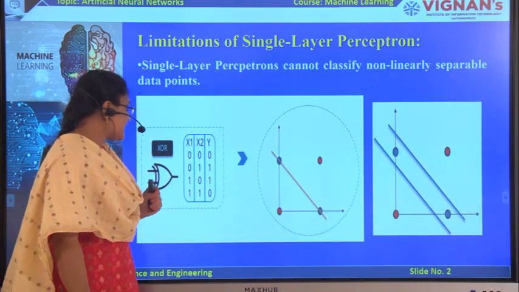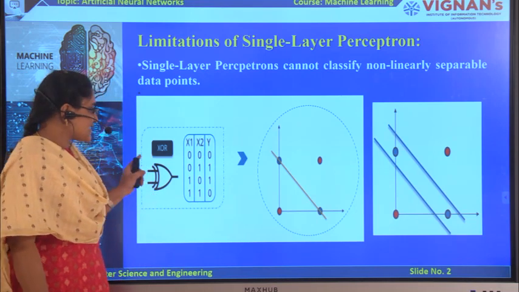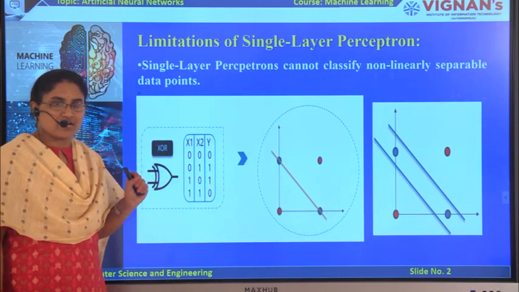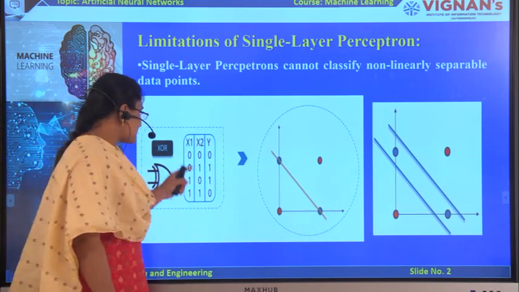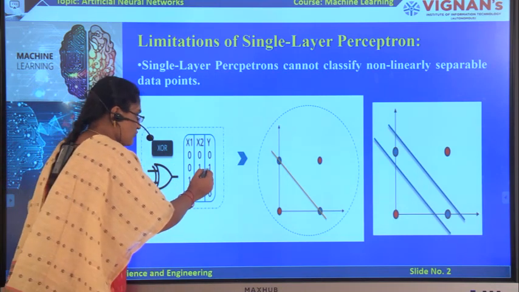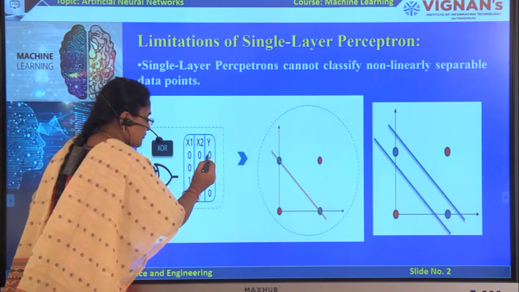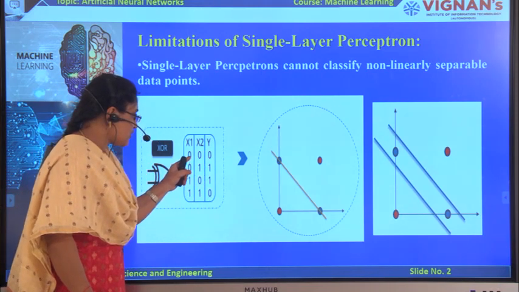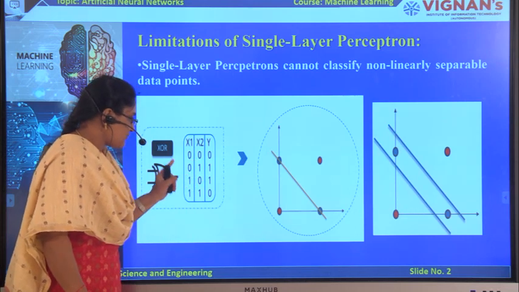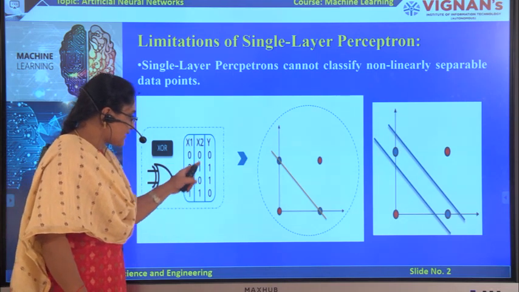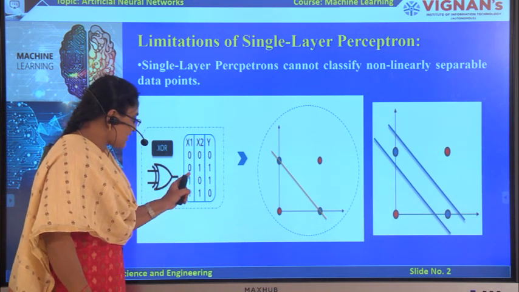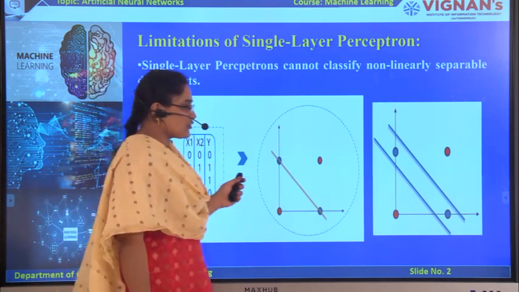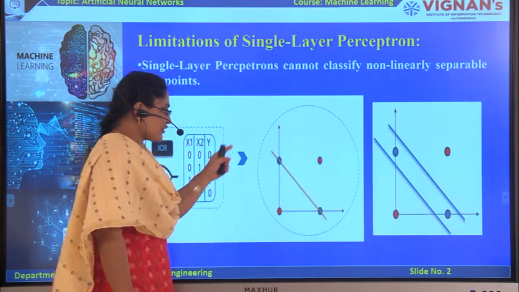Here I am considering the XOR gate. This is an example of a non-linear classification problem. Let's see why. The XOR gate has two different outputs, 0 and 1. The output is 0 for the inputs 0 0 and 1 1, and the output is 1 for the inputs 0 1 and 1 0. So when we plot the graph for these values, we get it like this.